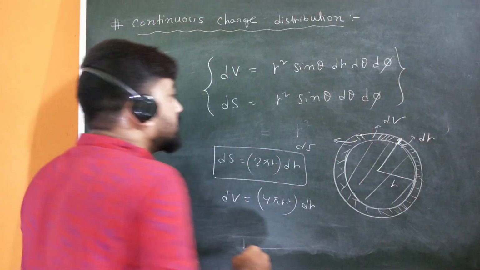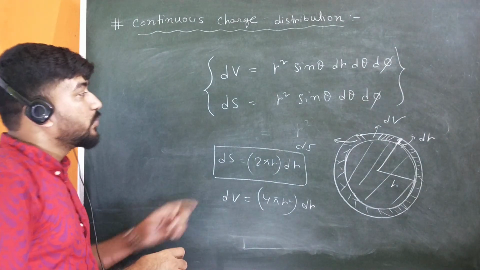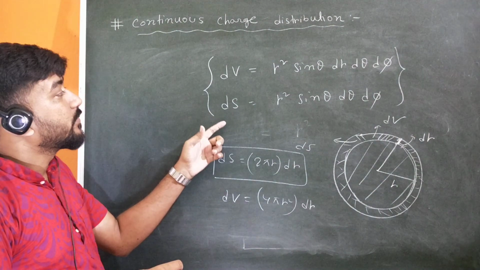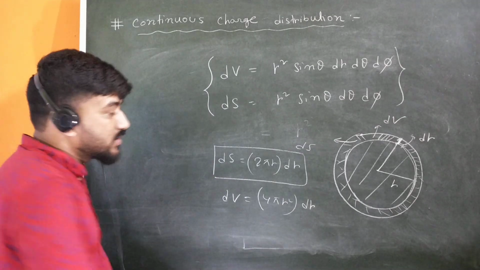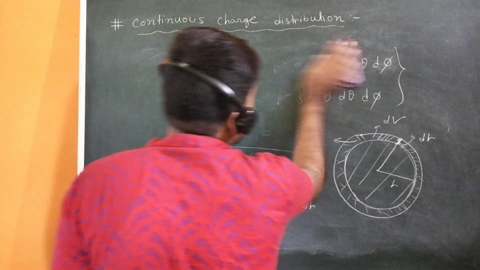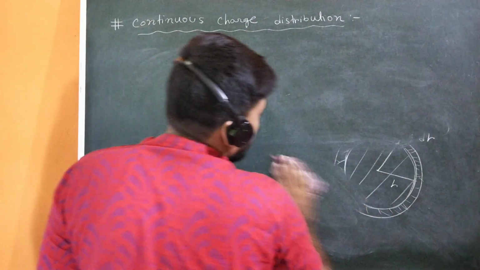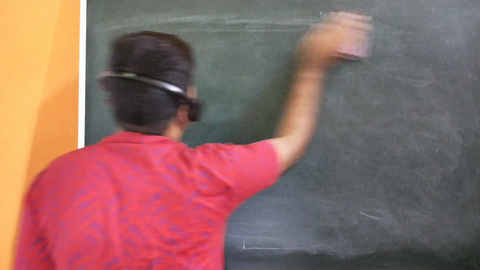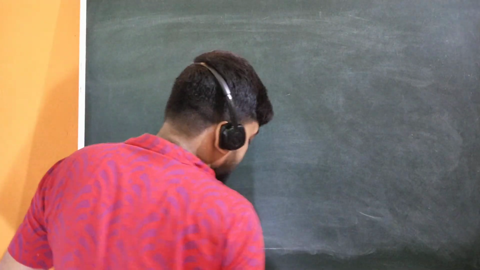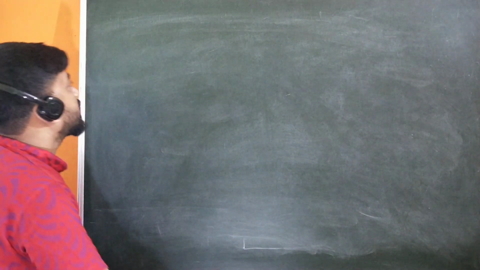I have discussed this thing in mathematical physics in more detail, but here we will see that sometimes we need this dV or this dS to solve problems. So let me solve one or two more questions so that you can understand the phenomena. Let me give you a question involving charge density. So what is the question?